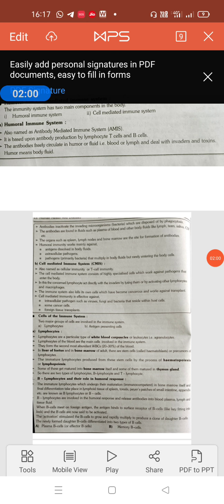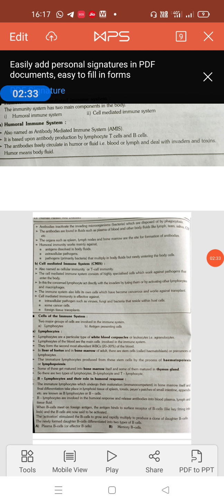The mature lymphocytes are produced from the stem cells by the process of hematopoiesis or lymphopoiesis, and some of these mature in the bone marrow itself, and some mature in the thymus gland. Those matured in the thymus gland are known as T lymphocytes, which play a very important role in cell mediated immunity, and those matured in bone marrow are known as B lymphocytes, which play an important role in humoral mediated immunity. So B lymphocytes and their role in the humoral response is very important.